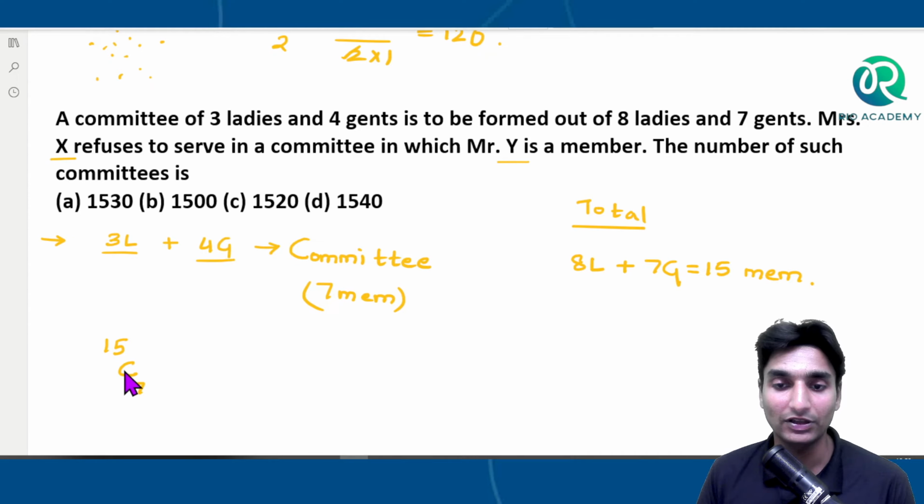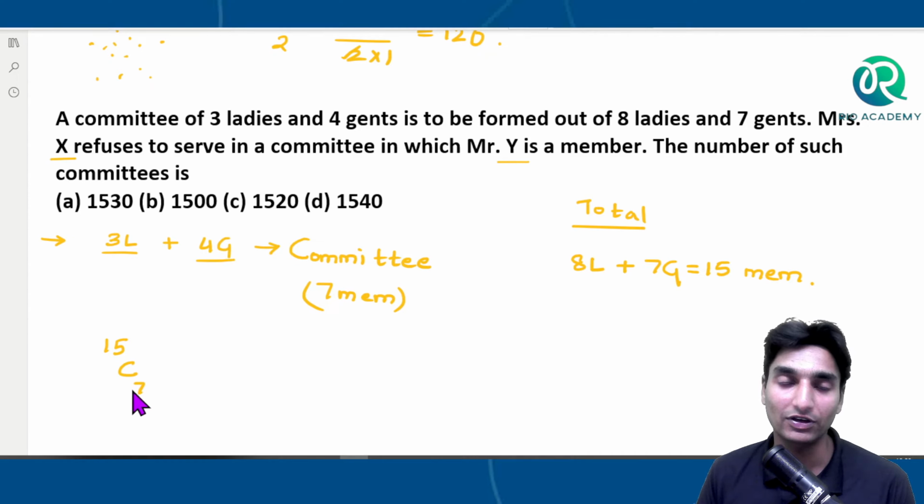The 7 members we select can be all gents, or all ladies, or 3 ladies and 4 gents, or 4 ladies and 3 gents, or 2 gents and 6 ladies, and so on. All the possibilities.